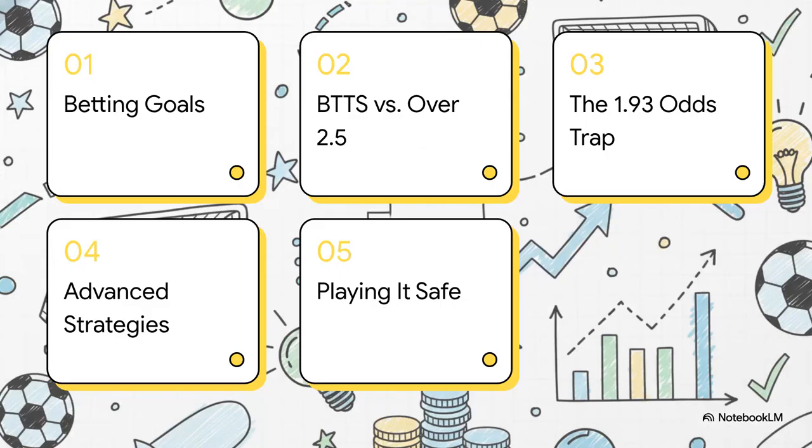So here's our agenda for today. We're going to cover betting goals, not teams, BTTS versus over 2.5, the 1.93 odds trap, advanced betting strategies, and finally, playing it safe. Let's get to it.